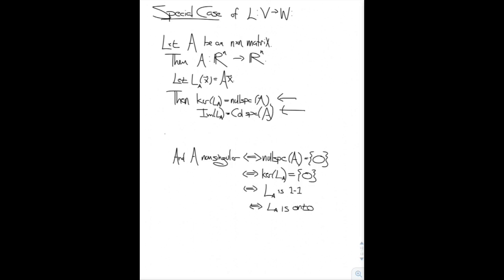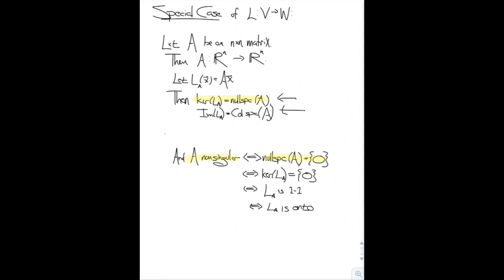Now let's put together some equivalent properties that we know about. One, the matrix A is non-singular if and only if its null space is trivial. That is, the matrix A is non-singular if and only if the only solution to the homogeneous equation is the 0 vector. We also know that the null space is trivial if and only if the kernel is trivial. After all, the kernel is the null space.